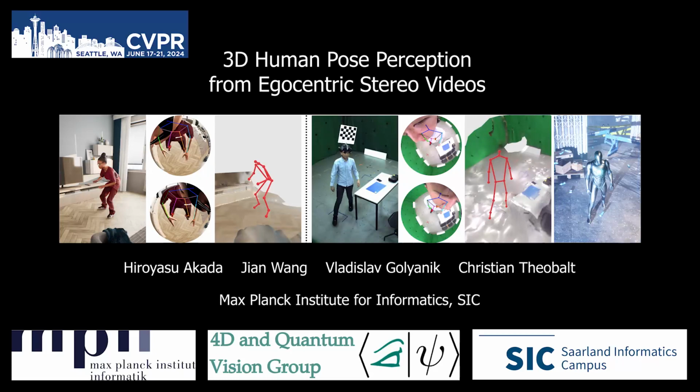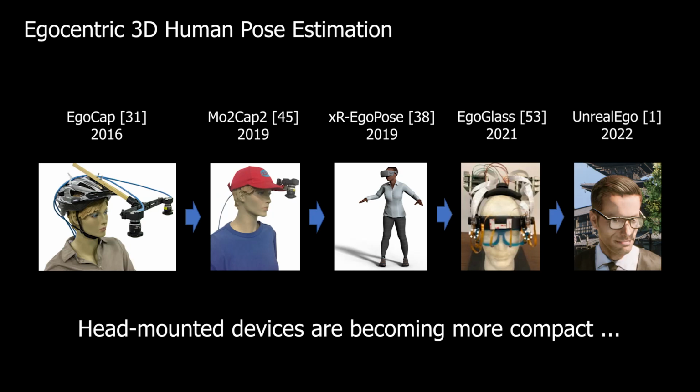We present 3D human pose perception from egocentric stereo videos. Recently, 3D human motion capture from first-person views received increased attention. Portable devices recording egocentric views are becoming more and more compact, with the most recent ones being the eyeglasses-based stereo setups of EgoGlass and UnrealEgo.